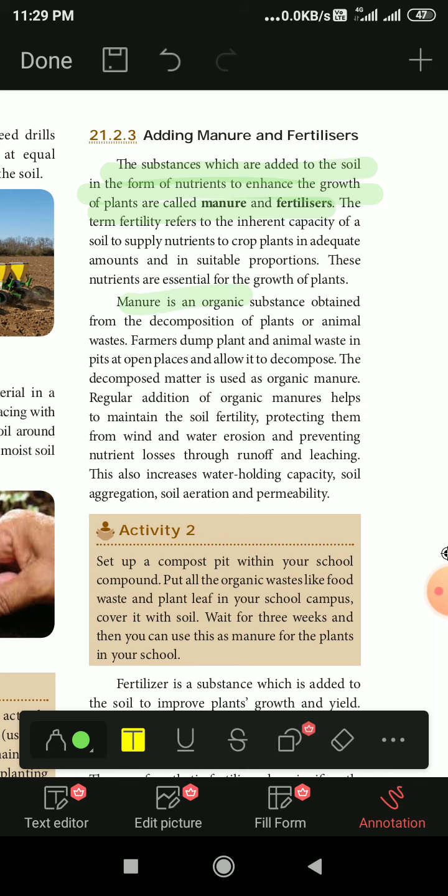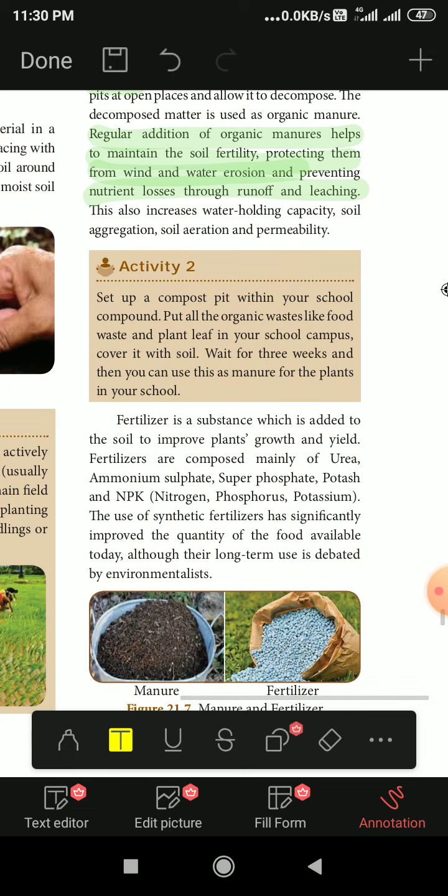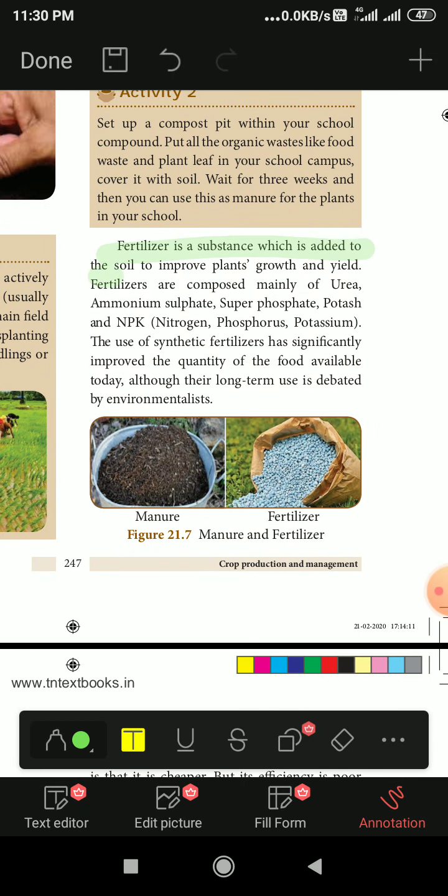Now manure is an organic substance obtained from the decomposition of plants and waste. Farmers mainly use organic manures because they are retained in the soil for a longer time, but fertilizers get washed off very fast. Regular addition of organic manures helps to maintain soil fertility, protecting from wind and water erosion and preventing nutrient losses through runoff and leaching, because manures get mixed with the soil very easily.